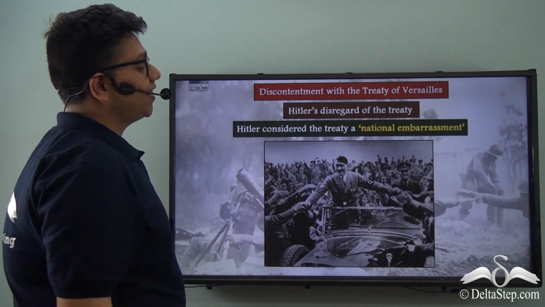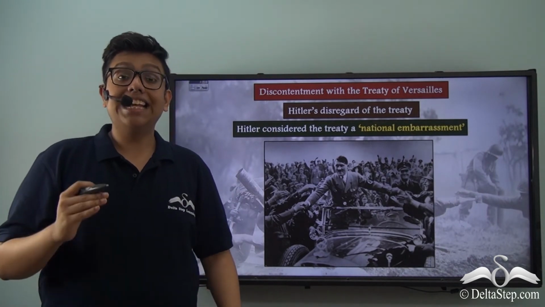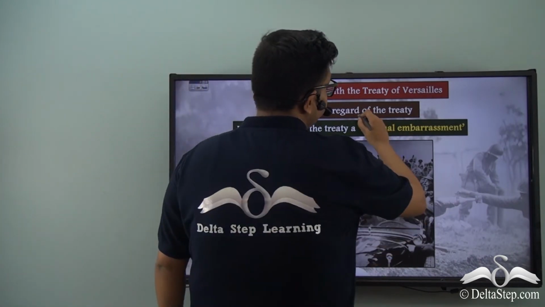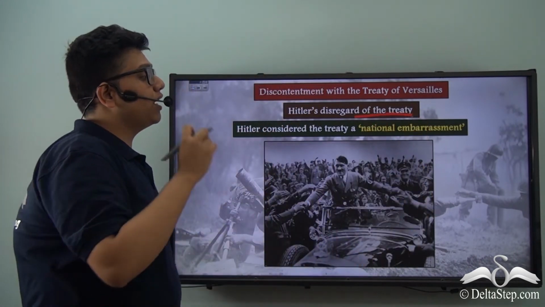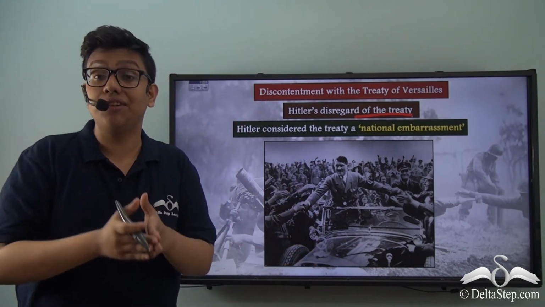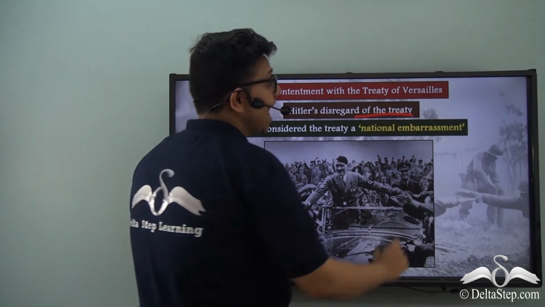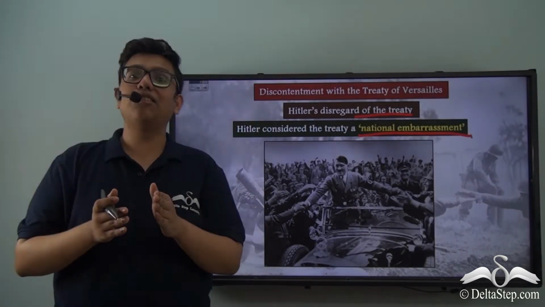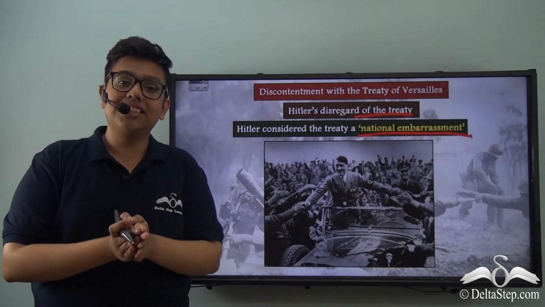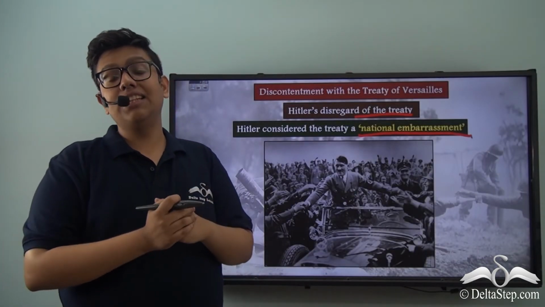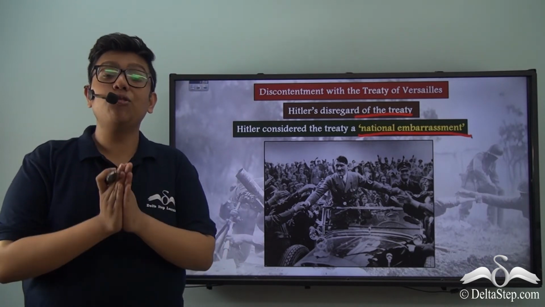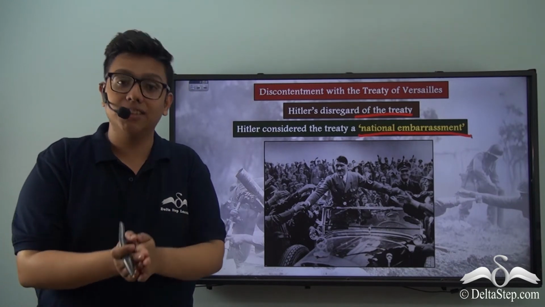Therefore, we understand that Hitler's rise to power is associated and synonymous with Hitler's disregard of the treaty. Hitler considered the Treaty of Versailles, and the fact that the Weimar Republic even accepted the treaty, a form of national embarrassment. As already mentioned, the people of Germany loved Hitler's disregard. They considered it masculine and bold, as they finally felt that here comes a leader who truly wants to stand for what is good for Germany.